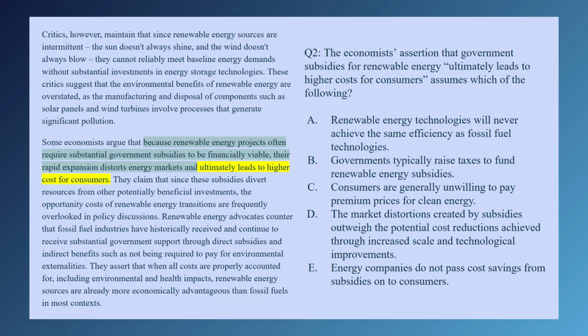E, energy companies do not pass cost savings from subsidies onto consumers. E is about company behavior, but the conclusion is about broader market distortions. So negating E doesn't necessarily make the conclusion invalid. I'm thinking D. Perfect. One more question.